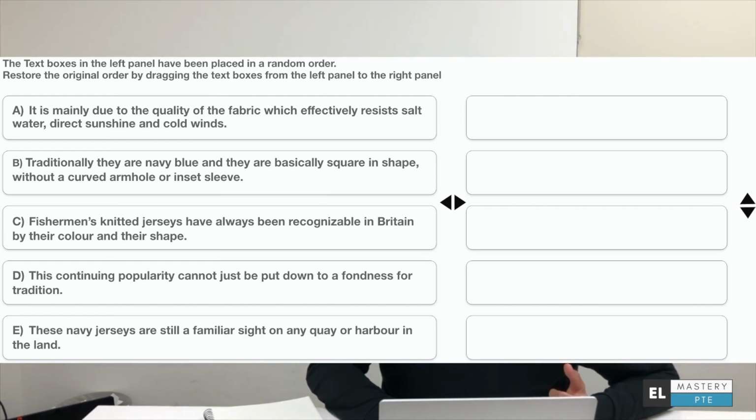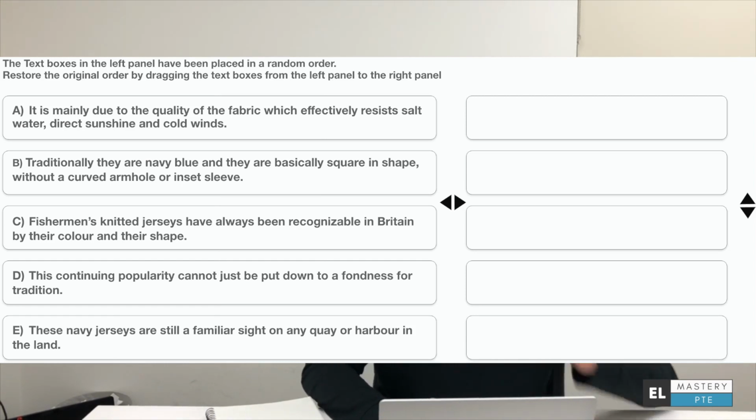So the next point would also be something to do with jerseys. Okay, so let's look at the 5th point then. These navy jerseys are a familiar sight on any quay or harbor in the land. There you go. So I'm pretty convinced now that the order should be 3, 2, and 5 because it's continuing in a story like it normally would have.